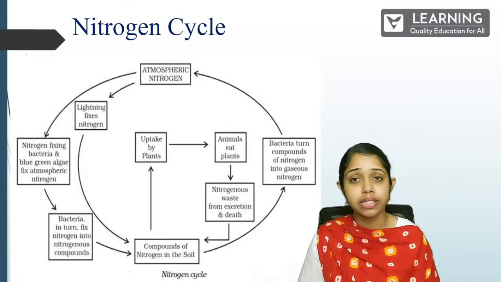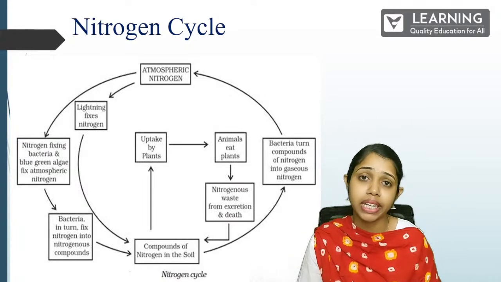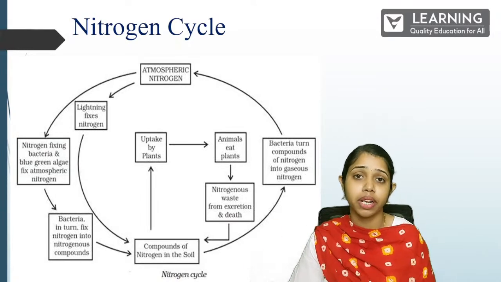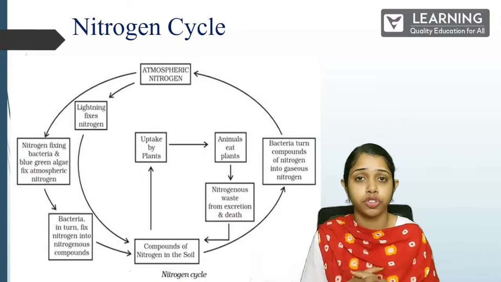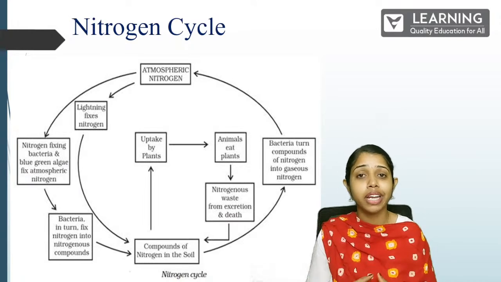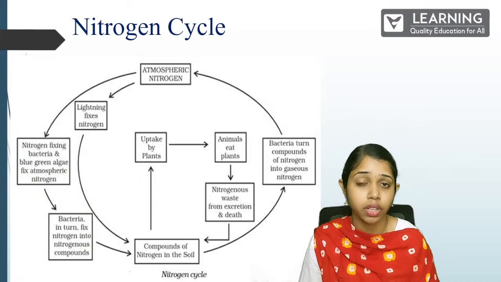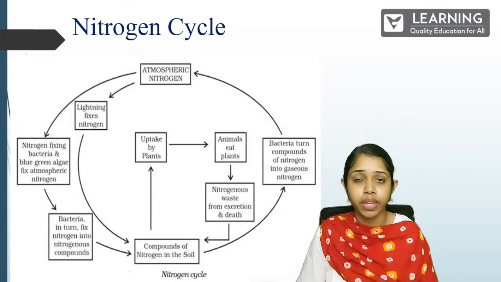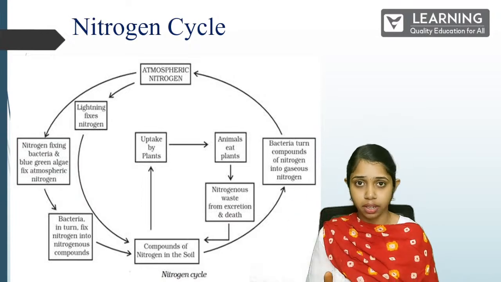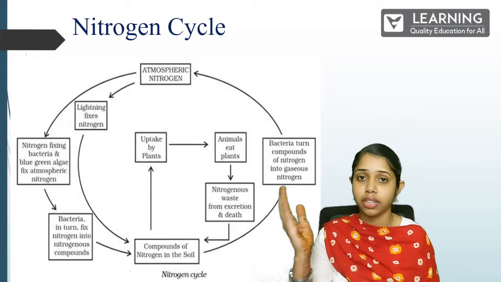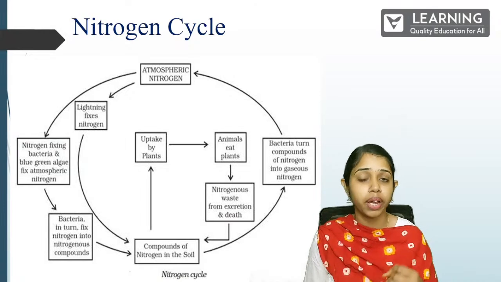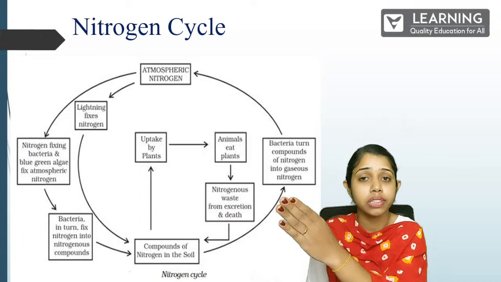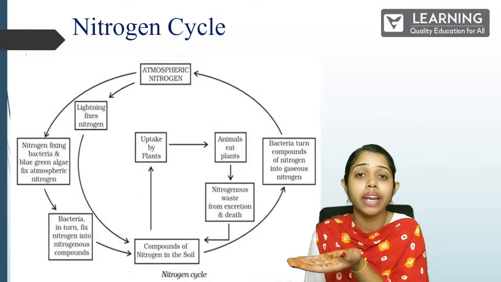As you can all see, these bacteria and microorganisms convert this atmospheric nitrogen into compounds of nitrogen, so that our soil gets those compounds of nitrogen, and they are further used by many other things. So in this nitrogen cycle, let us understand the first half of it, where through lightning and many other bacteria, the atmospheric nitrogen is converted into nitrogenous compounds and comes to our soil.